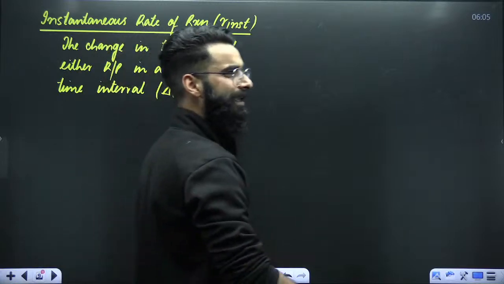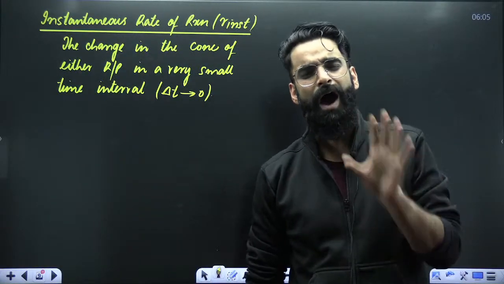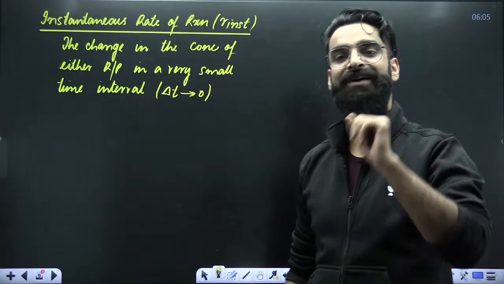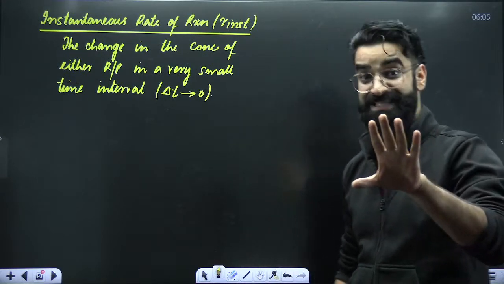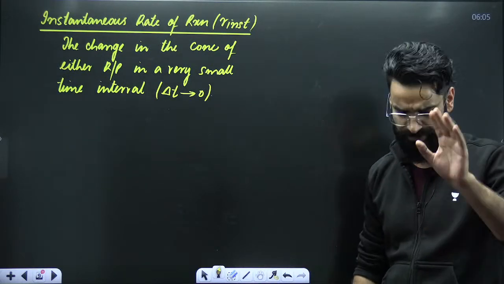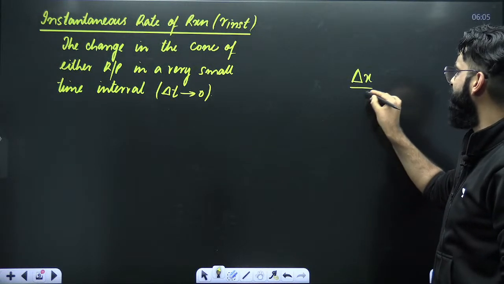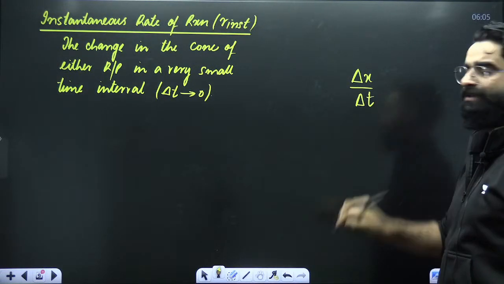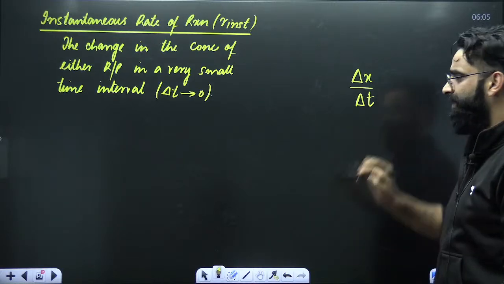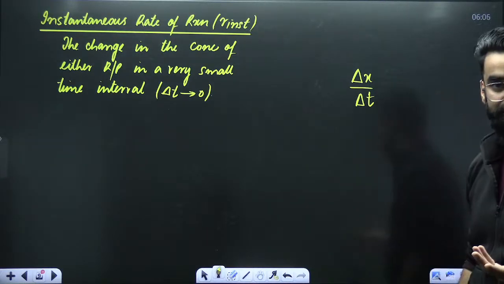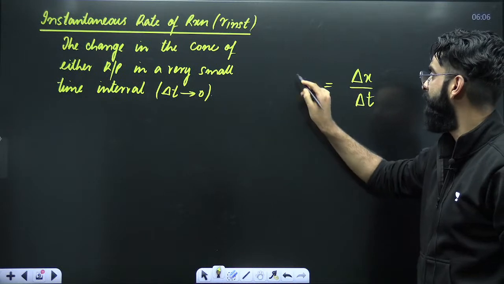Okay, tell me just one thing. How do you write the average speed in physics? You write it like this. Delta X divided by delta T. It represents your average speed. Perfect.